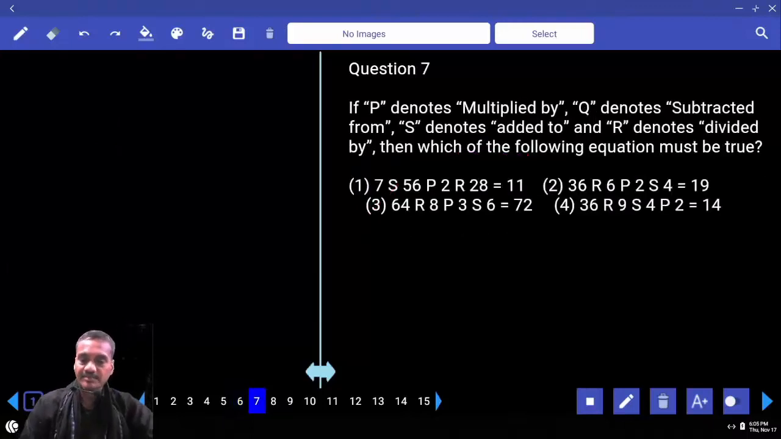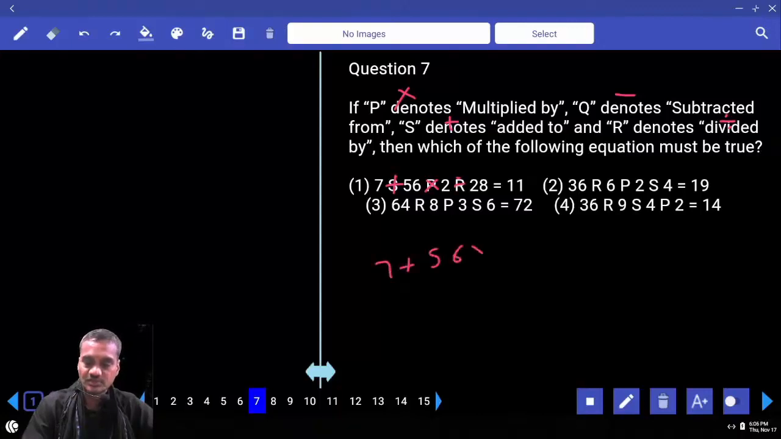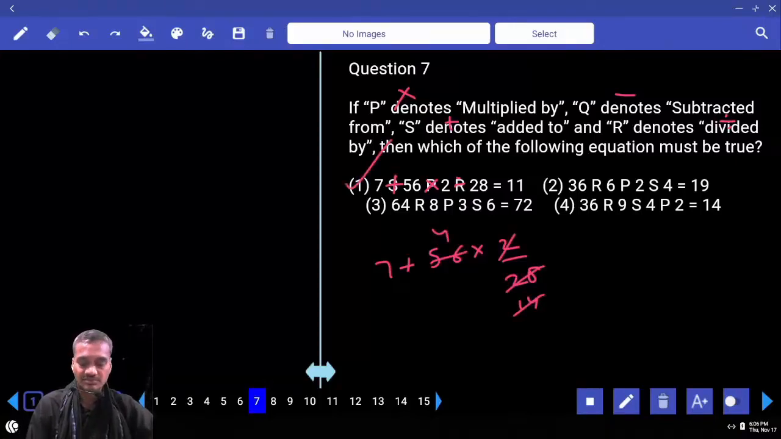Then the 7th one. P stands for multiplication, Q is subtraction, S is addition, and R stands for division. Then which of the following equations must be true? Among the given choices, let us start with the first one. S means 7 plus 56, and P stands for into 2, and R stands for division. Then 7 plus 56 into 2, and 2 divided by 28, then it is 1, 14, and 14 into 4, and 7 plus 4 is 11. That is choice 1. Question number 7, choice 1.